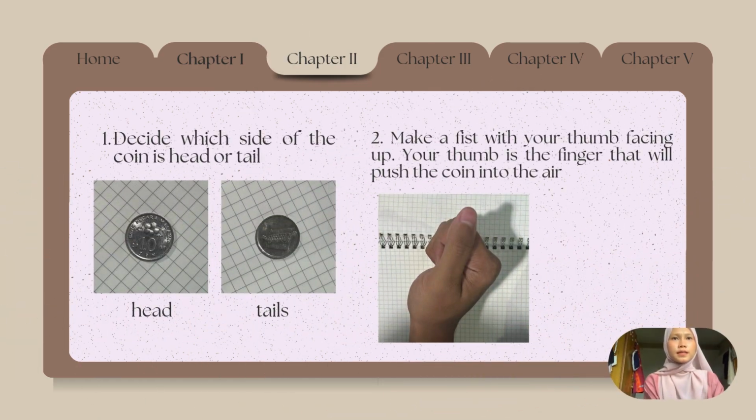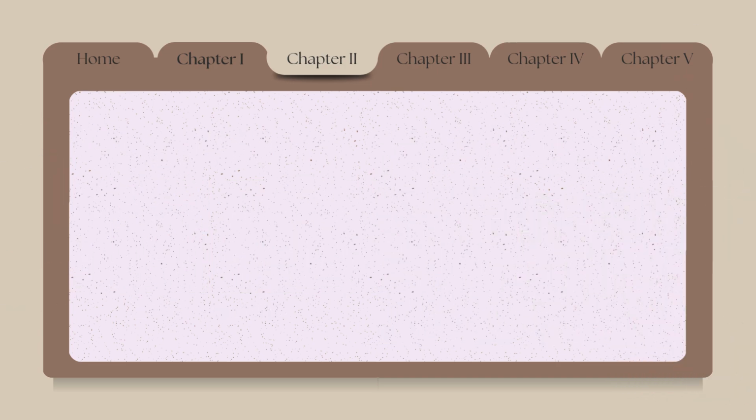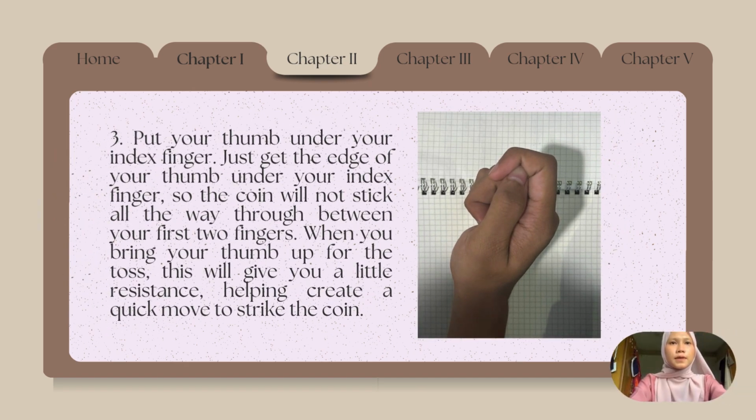First, you need to decide which side of the coin is head or tail. Second, make a fist with your thumb facing up. Your thumb is the finger that will push the coin into the air. Third, put your thumb under your index finger. Just get the edge of your thumb under your index finger, so the coin will not stick all the way through between your first two fingers. When you bring your thumb up for the toss, this will give you a little resistance, helping create a quick move to strike the coin.